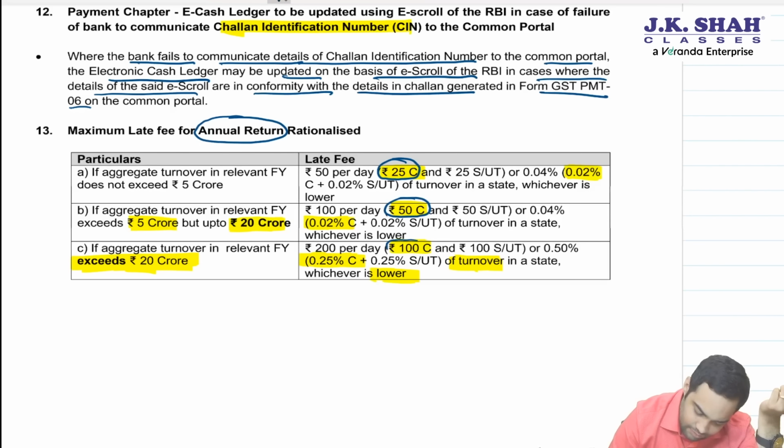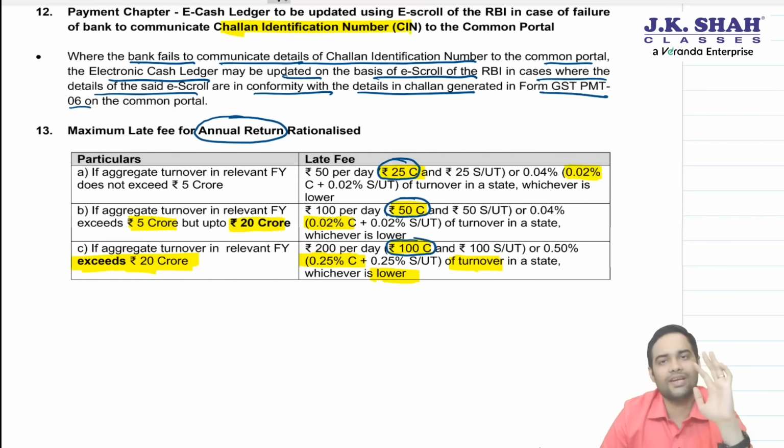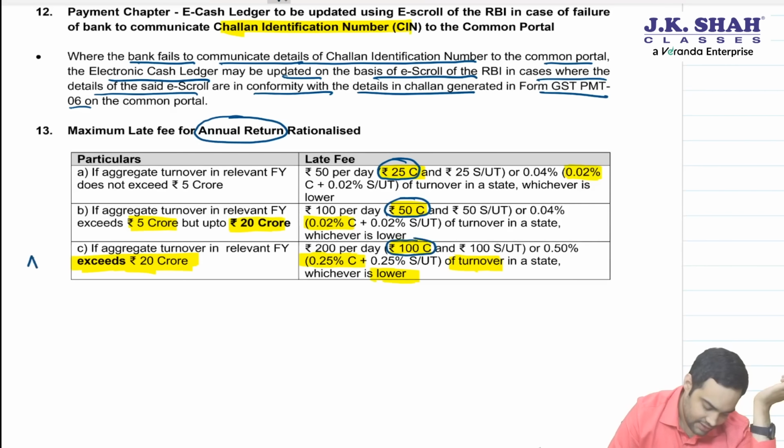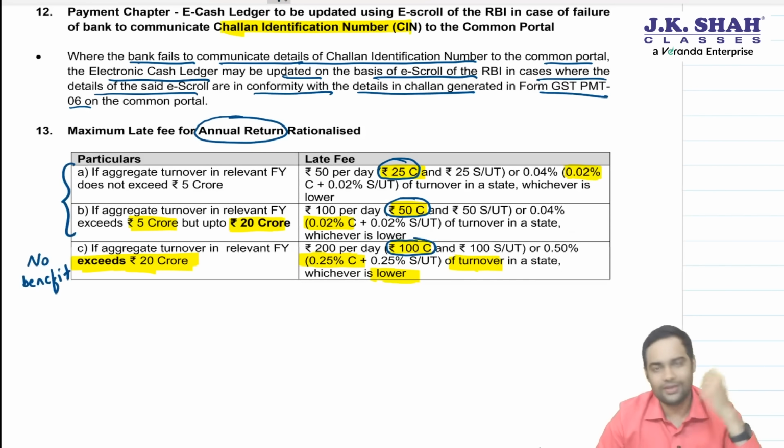And anyways, more than 20 crore, no benefit has been given. So this is a case of no benefit. So the benefit is given only for up to 5 crore cases and more than 5 crore but up to 20 crores. Clear?